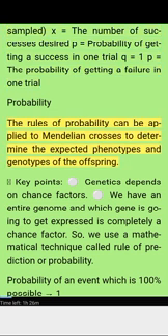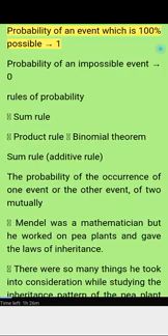Probability. The rules of probability can be applied to Mendelian processes to determine the expected phenotypes and genotypes of the offspring. Key points: genetics depends on chance factors. We have an entire genome in which which gene is going to get expressed is completely a chance factor. So we use a mathematical technique called the rule of prediction, or probability. The probability of an event which is 100% possible is 1. The probability of an impossible event is 0. Rules of probability: sum rule, product rule, binomial theorem.